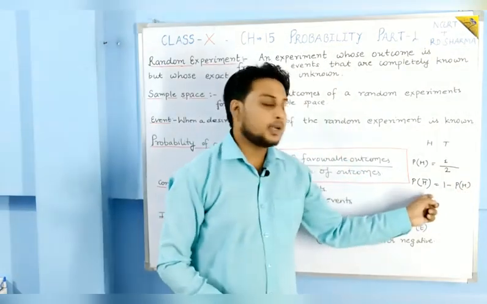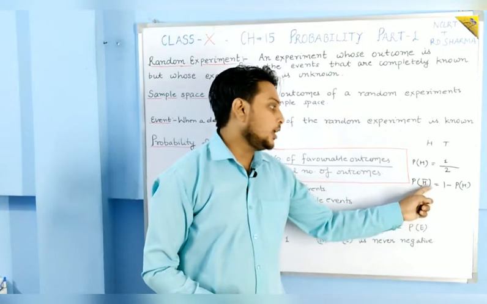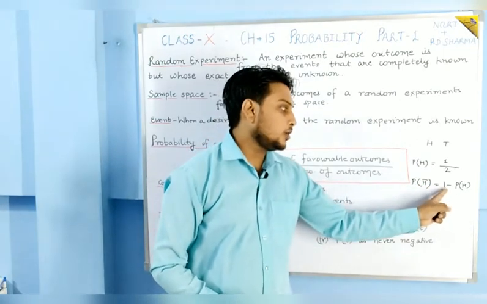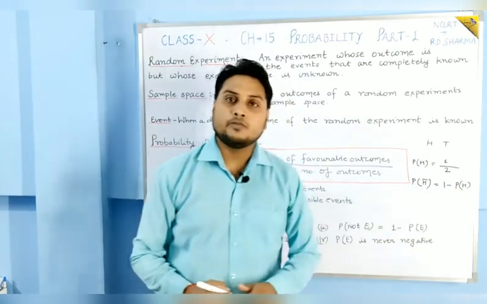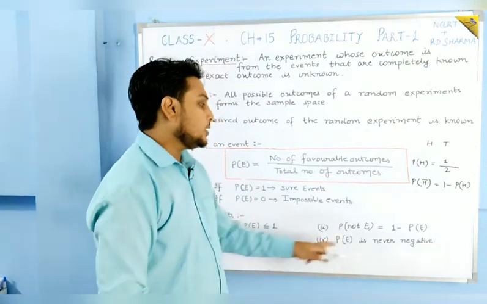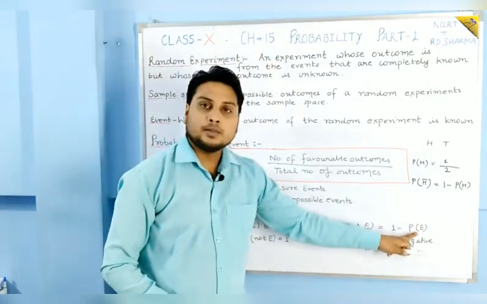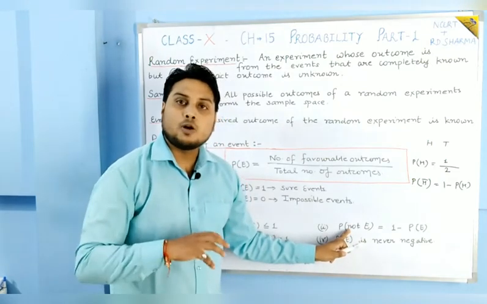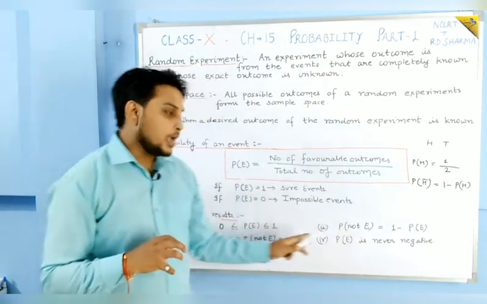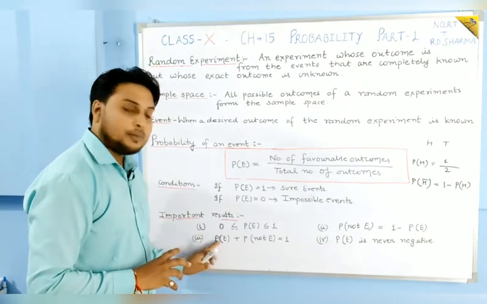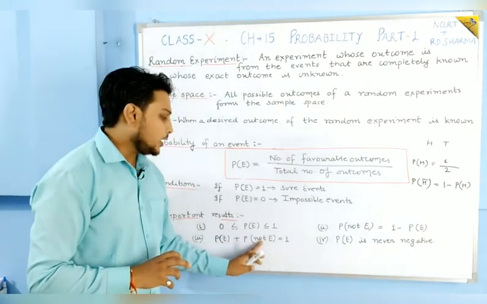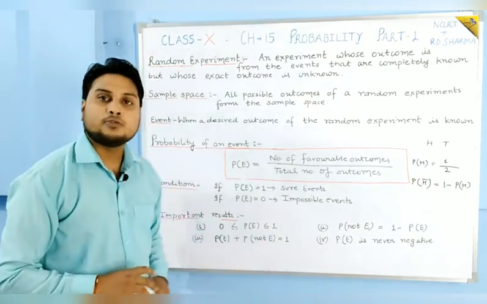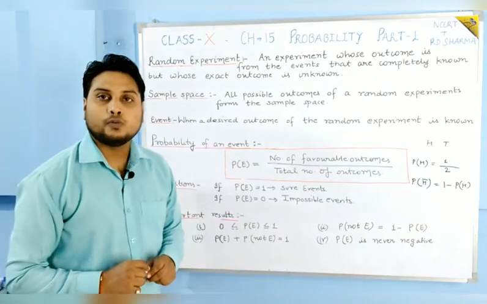So P(E) and P(not E) are complementary to each other, and P(E) plus P(not E), the sum of both, is equal to 1.